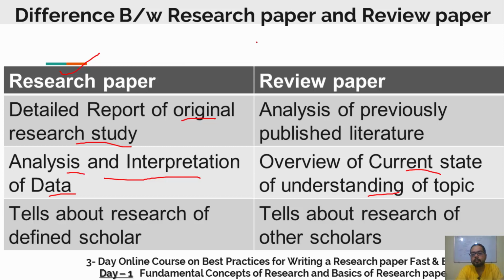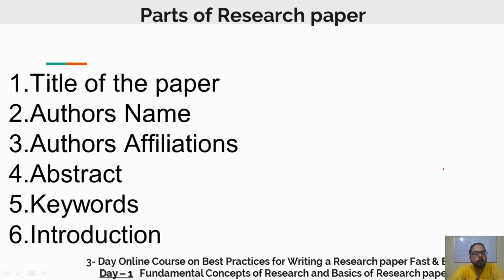So these are the basic differences between a research paper and a review paper. Okay, so now we are going to talk about the parts of a research paper.